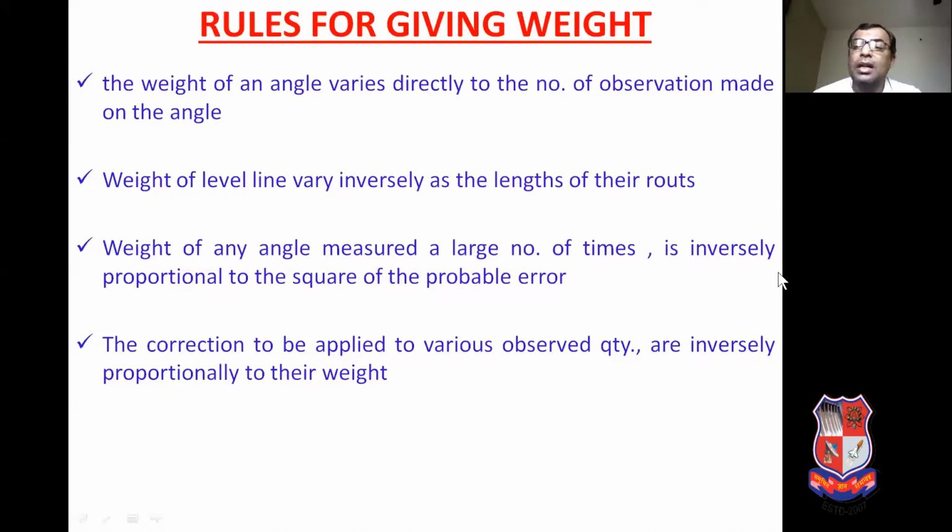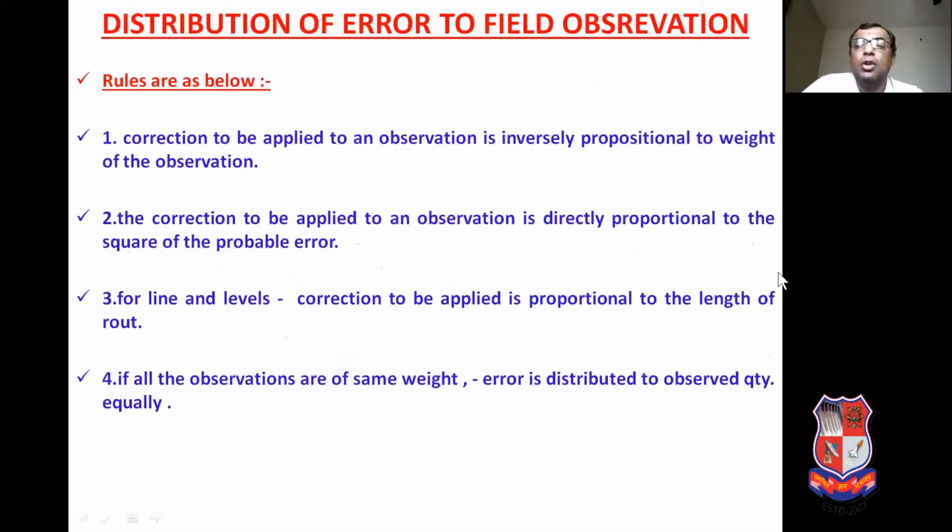Now let us see the rules to be followed to distribute the error in the field observations. Number 1, the correction to be applied to an observation is inversely proportional to the weight of the observation. So what is the amount of correction to be applied?